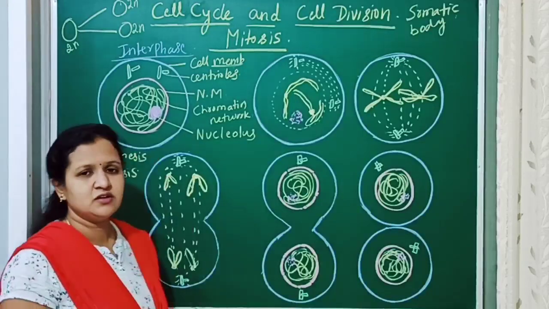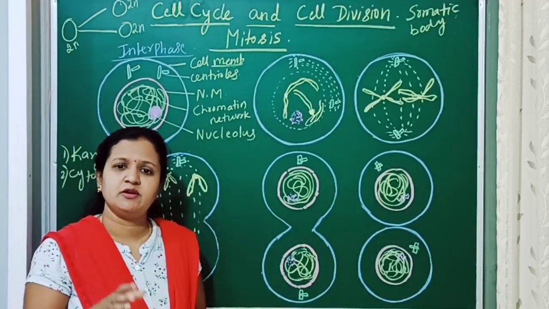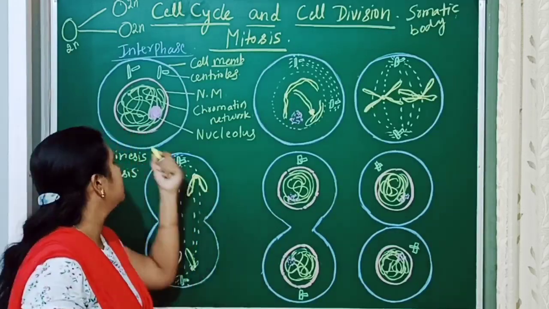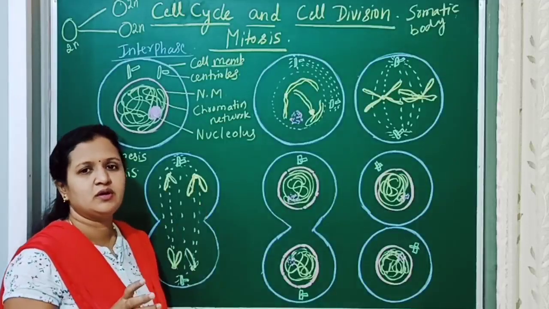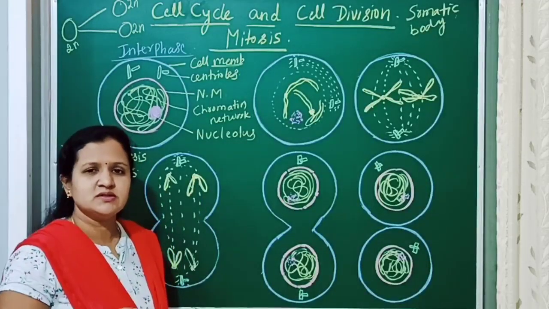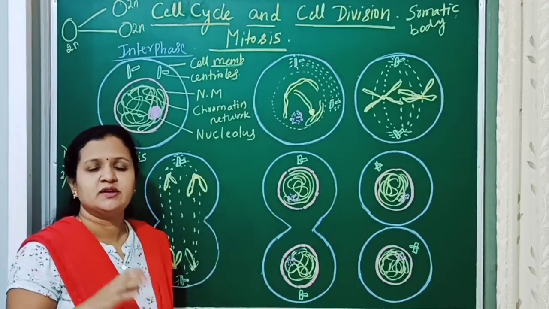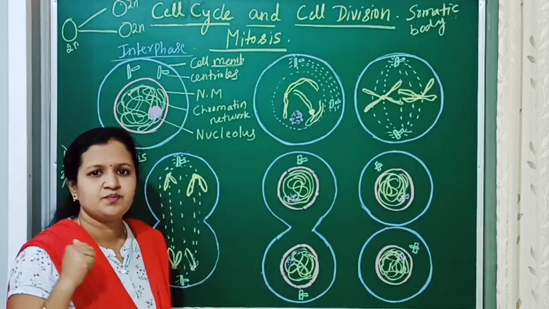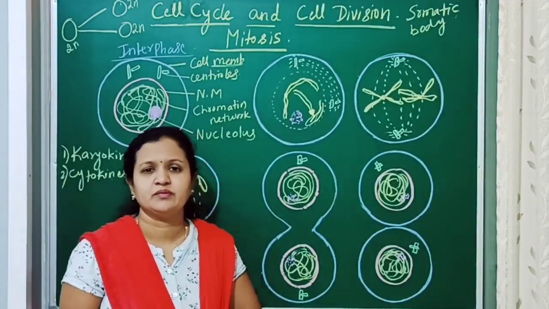So this is an interphase stage in the cell cycle. The cell will prepare and you don't observe any changes. Only the chromatin network coil will be present in the interphase stage. Once the cell enters into division, that is the M phase, karyokinesis and cytokinesis will occur.